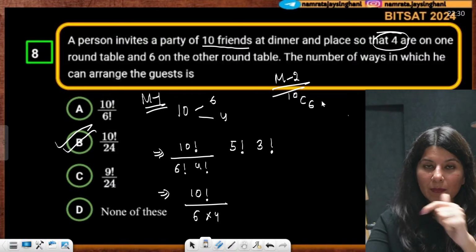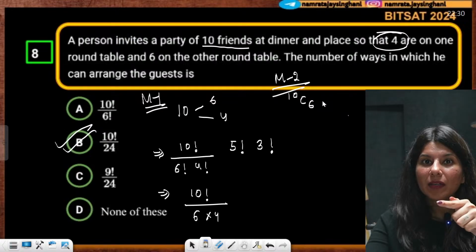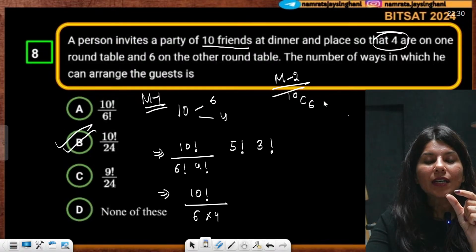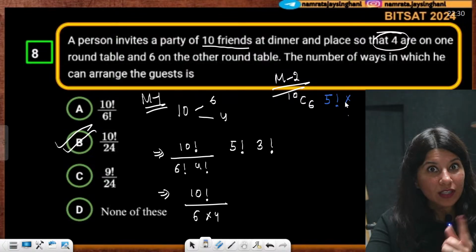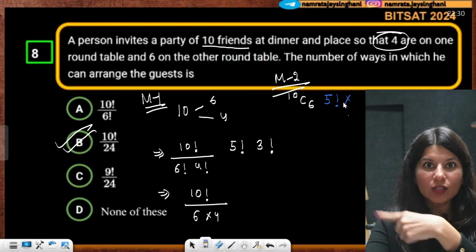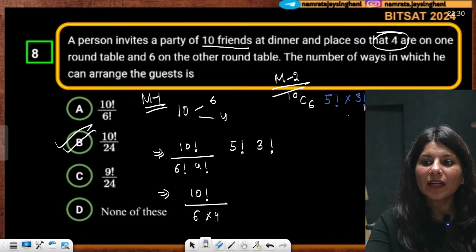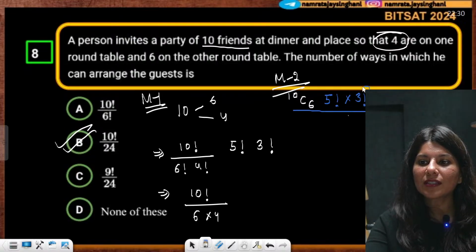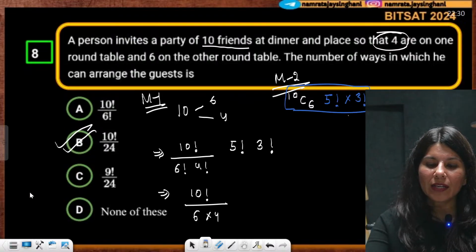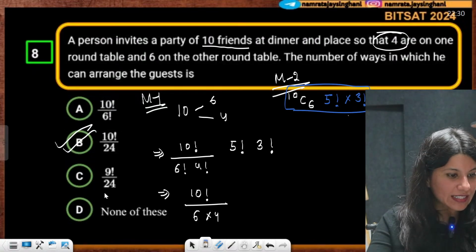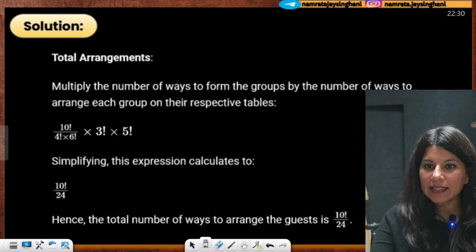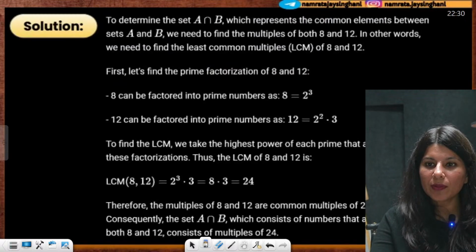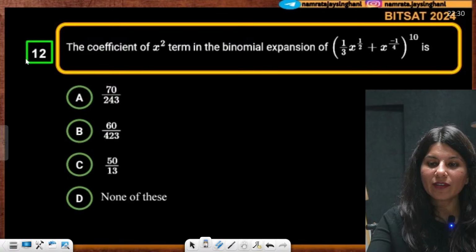And then the 6 people you want to arrange at a circular table. So the circular arrangement of 6 people will be 6 minus 1 factorial, that is 5 factorial. Now the remaining 4 people will also get arranged at a round table, that is 3 factorial. If you solve this, you will get option B as the correct answer. Everybody getting it? Yes. Shall I move on to the next problem?